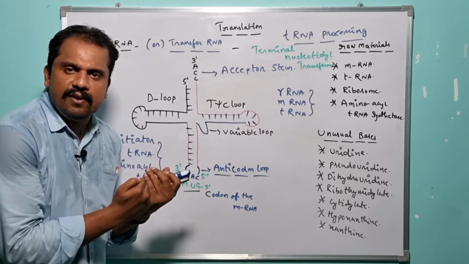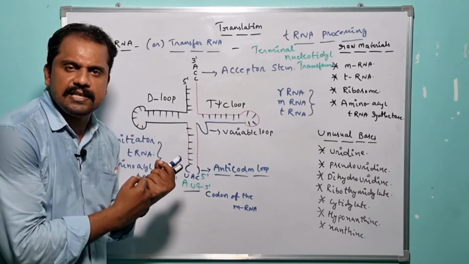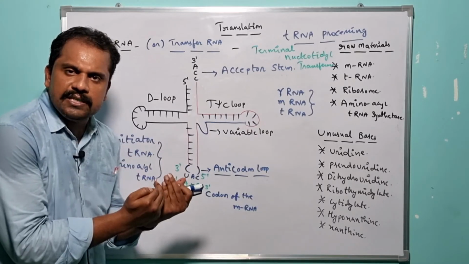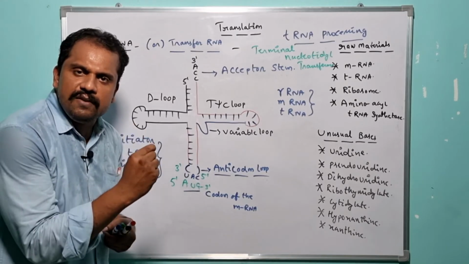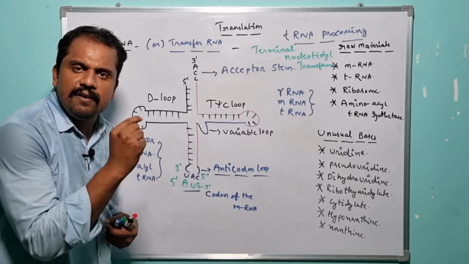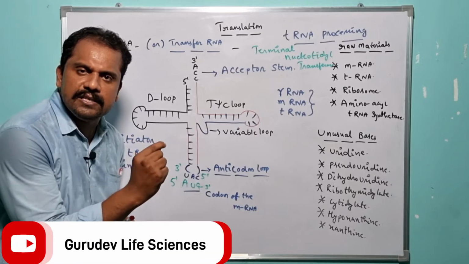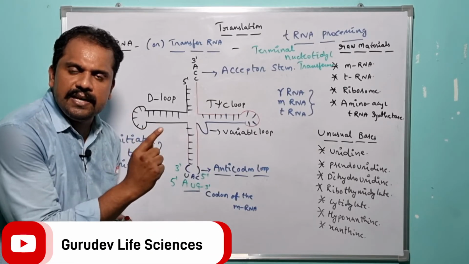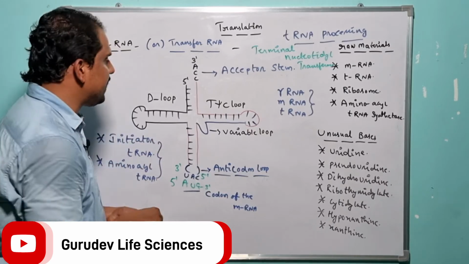So what are the unique features present in the initiator tRNA? There is an availability of one specific unusual base present at the extreme 5' and the 3' end. What is it? It is nothing but what?